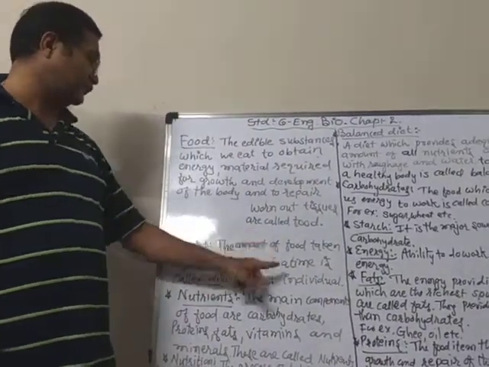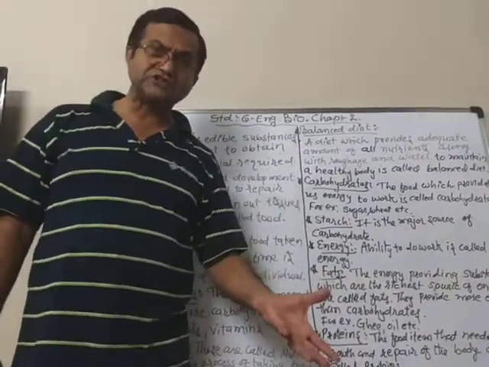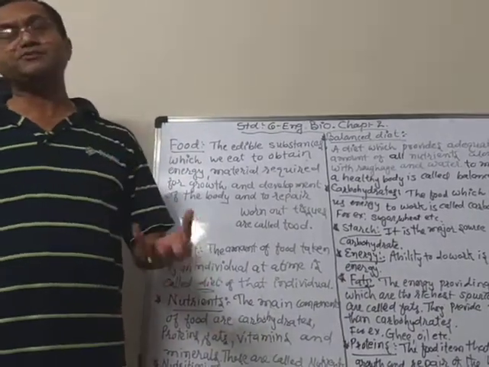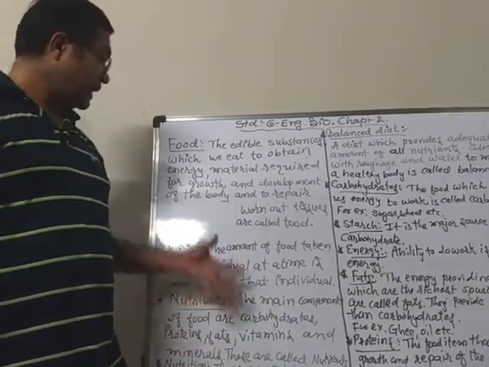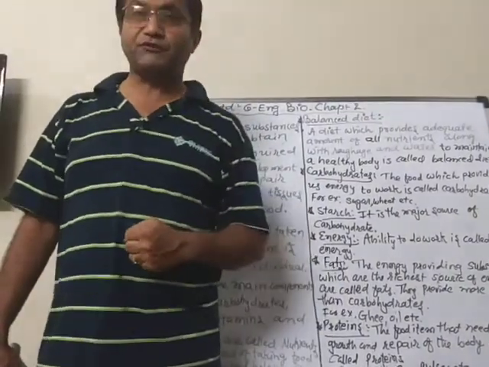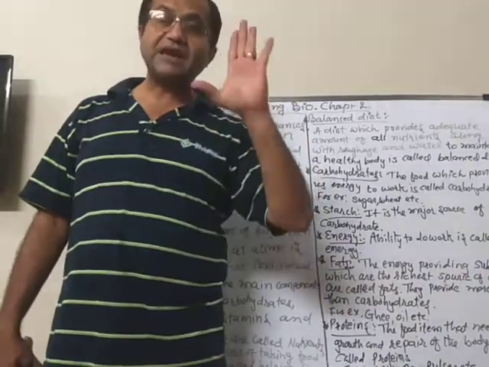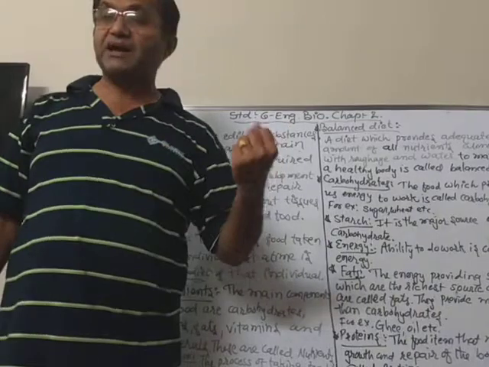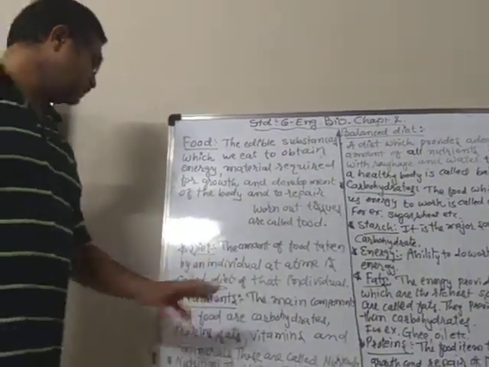It means the amount of food taken by an individual at a time. Either lunch, or we can count dinner also. In dinner also we take different types of materials as food. So that is called the diet. And nutrients. Nutrients mean the main components of the food, like carbohydrates, proteins, fats, vitamins and minerals, which are known as the nutrients.